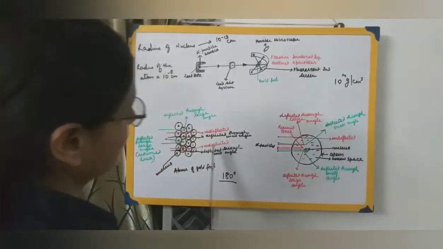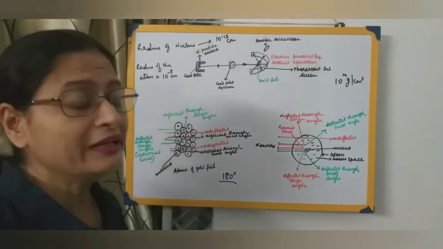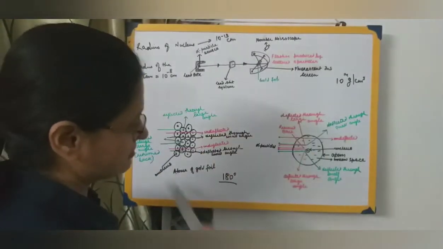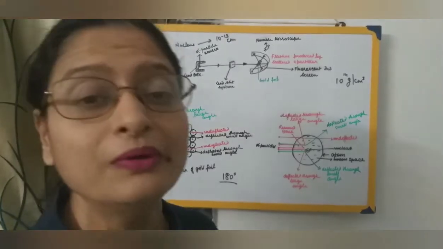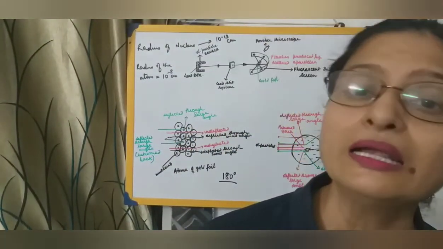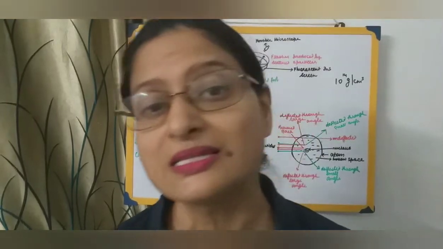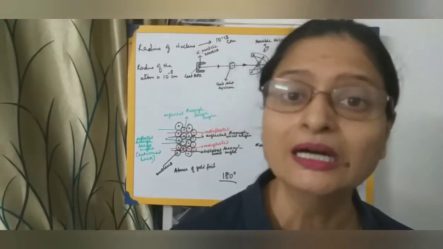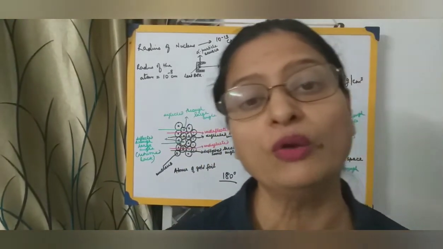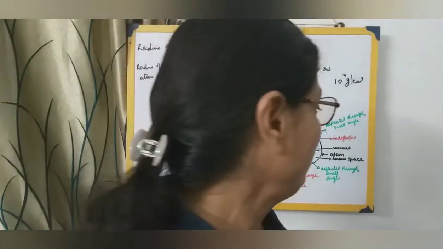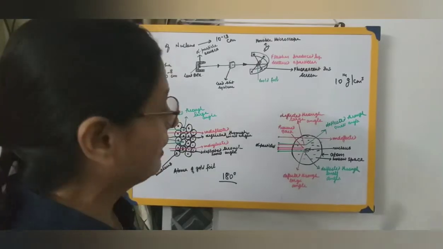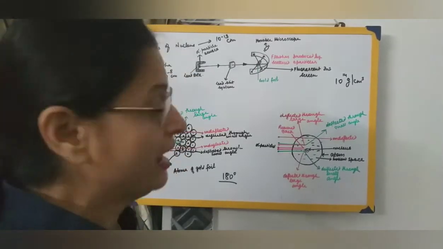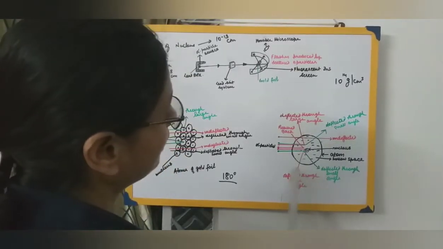Then, from this, I hope it's clear now. So then he generalized all these observations. He gave an example: the structure of an atom can be compared with the solar system, that is, the sun in the center and the planets revolving around the sun. In the same way, he said that in the center there is a nucleus. He compared the nucleus with the sun, and the electrons with the planets.